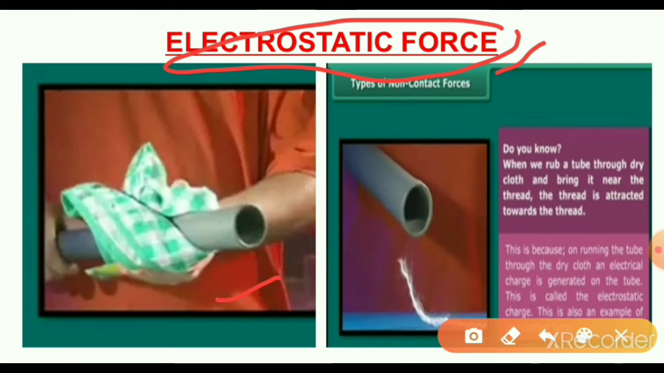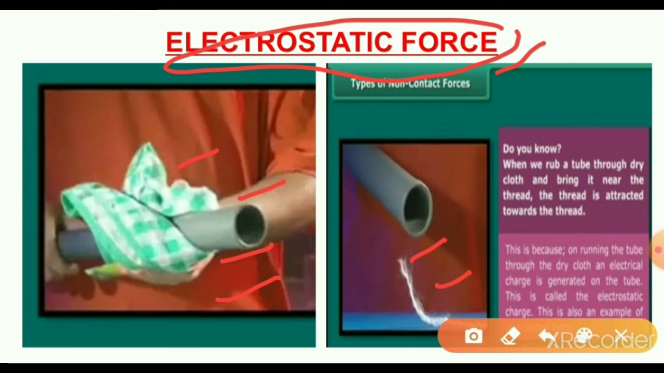What we have to take: one plastic tube, or whatever tube, and one dry cloth. We have to take that dry cloth and also a thread. When we rub the tube, first we rub it like that, see this in the first image. Rub the tube with the dry cloth and bring it near the thread. The thread is attracted towards the tube.